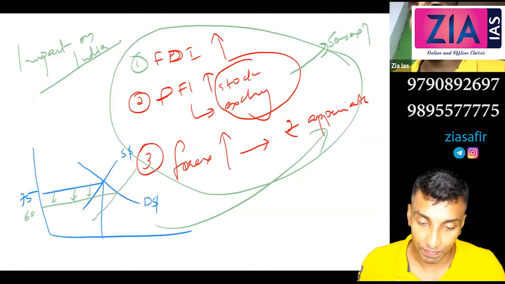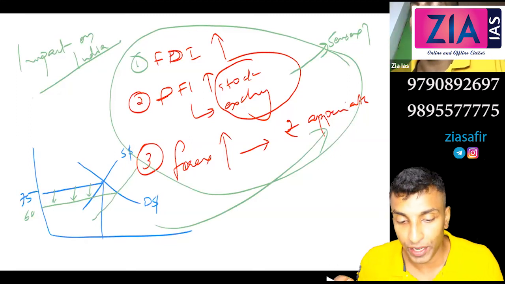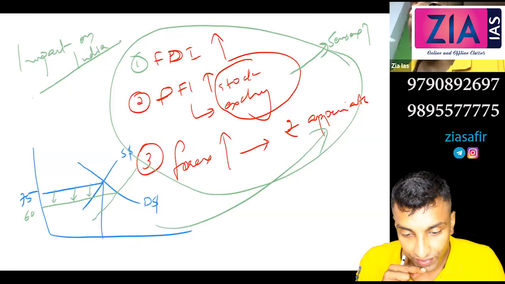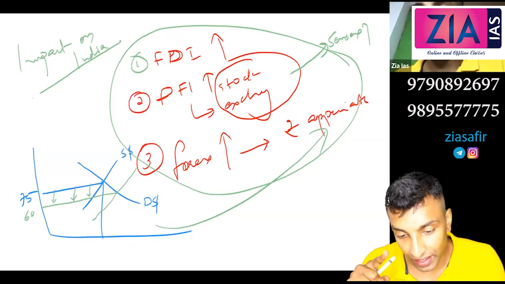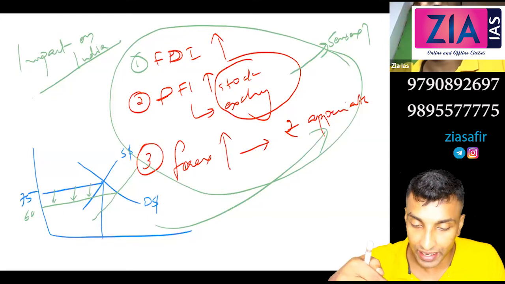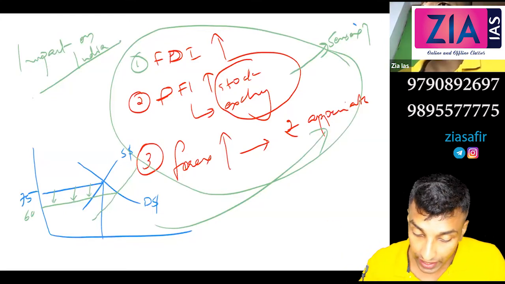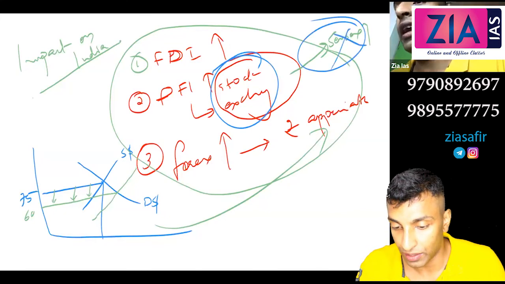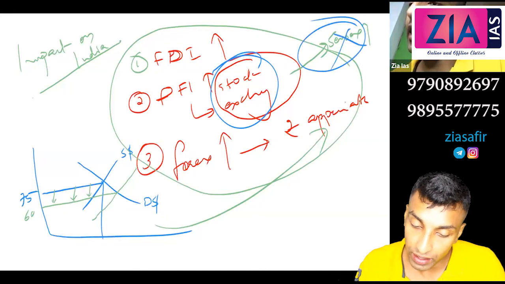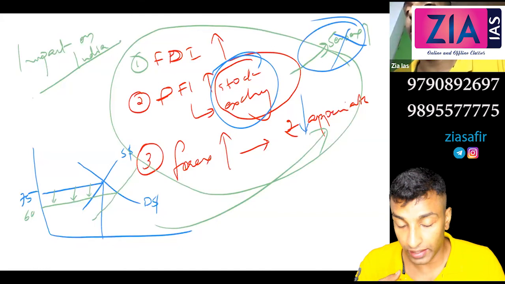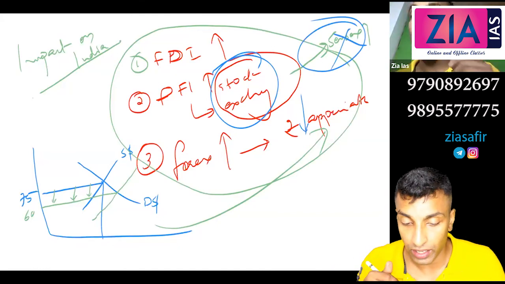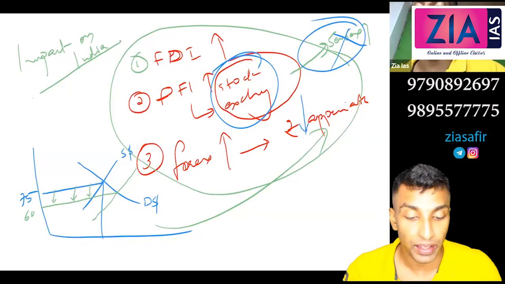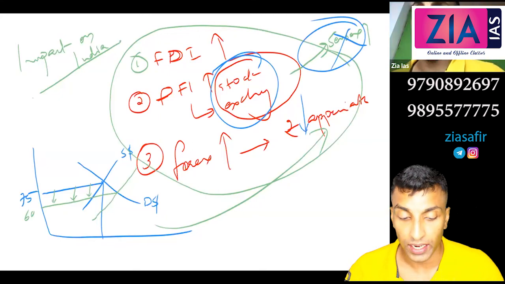So the reverse will happen. That is what we call quantitative tapering. Okay, the tapering of QE. So when the tapering happens, what will happen there? They will sell the bonds, so the interest rate will increase. So instead of investing in a country like India, they will withdraw all these funds. Suddenly they will withdraw from the stock exchange. So what will happen? The Sensex will collapse. That will affect the entire market and the rupee will depreciate like anything because they keep on demanding dollars. There will be demand for more dollars. So all these will happen suddenly. So developing countries will face a huge problem in the situation of tapering. You got it? So that is the impact.